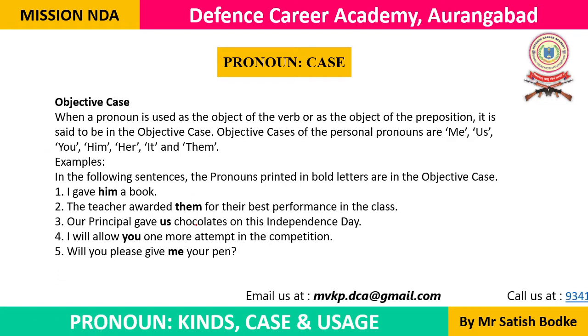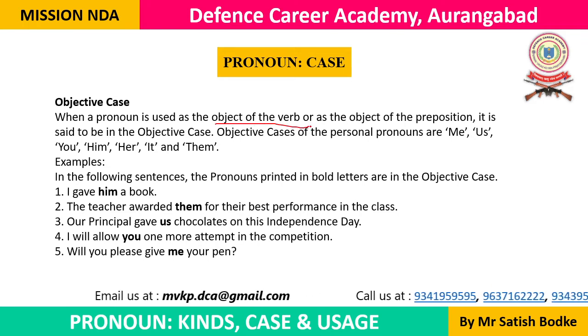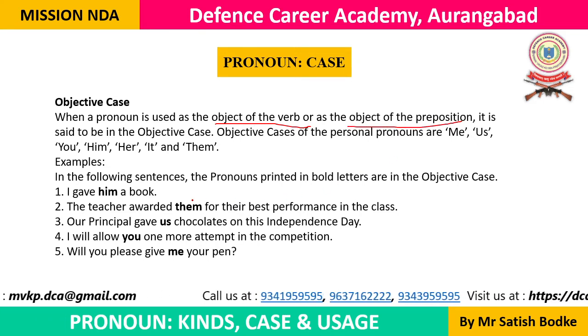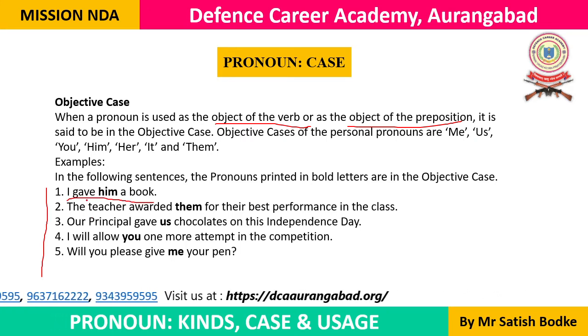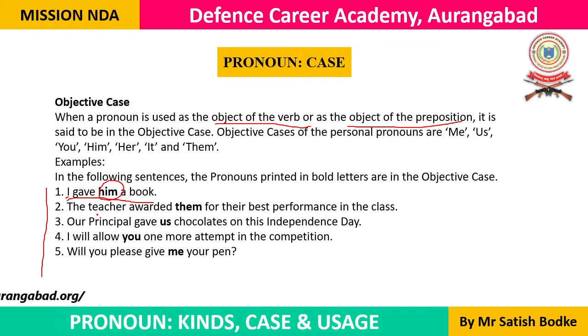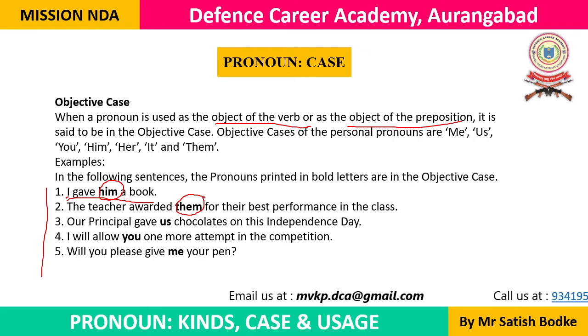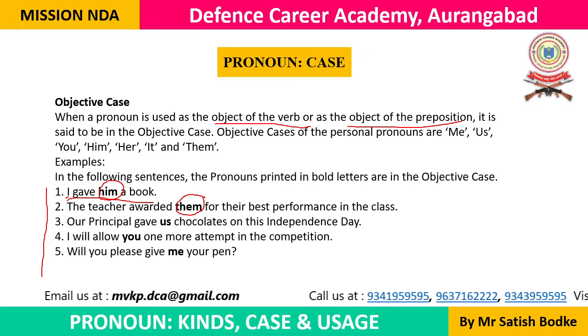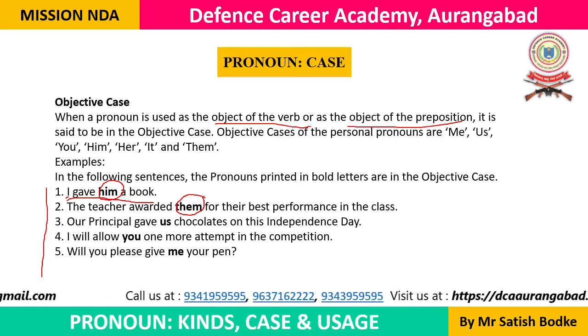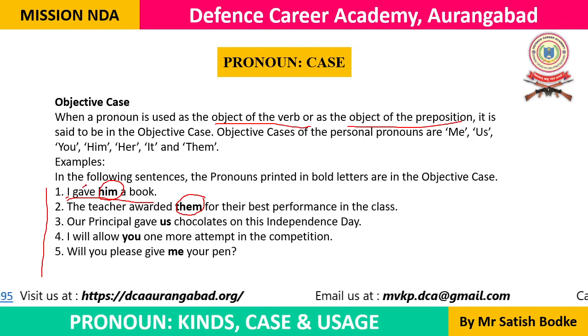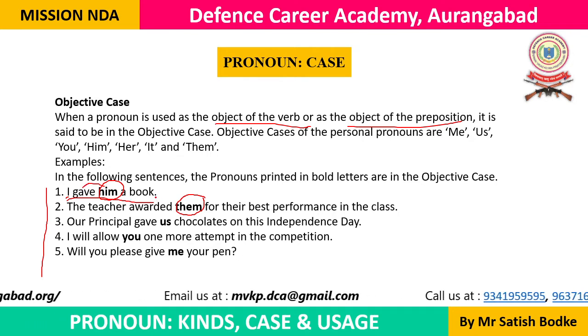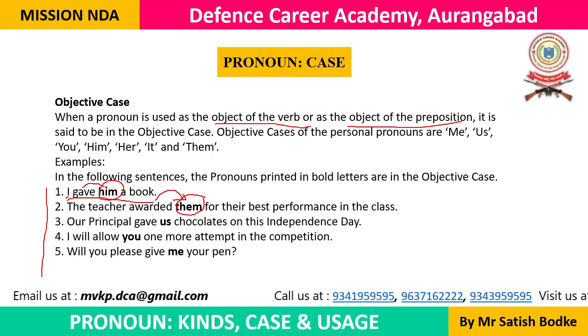The objective case of a pronoun is used when we are using the pronoun as the object of a verb or the object of a preposition. Let's take these five examples. I gave him a book. Here the doer of the action is I, and him is the object. The teacher awarded them. Unlike the earlier examples, we are not using these pronouns in the beginning of sentences as subjects. We are using these pronouns as objects after the verbs. Here the verb is gave, and after the verb we are using this pronoun. Here the verb is awarded, and after this verb we are using this pronoun.